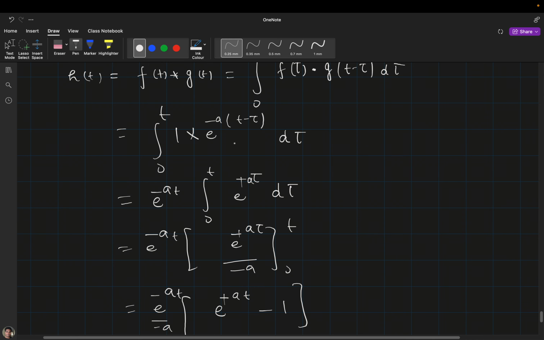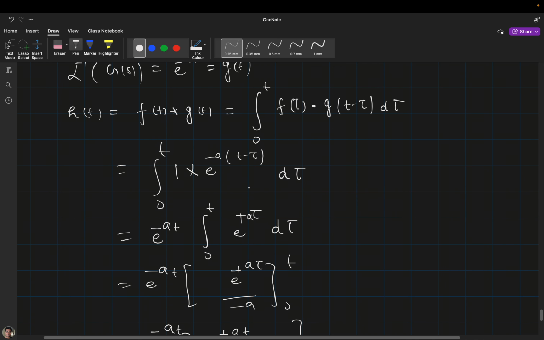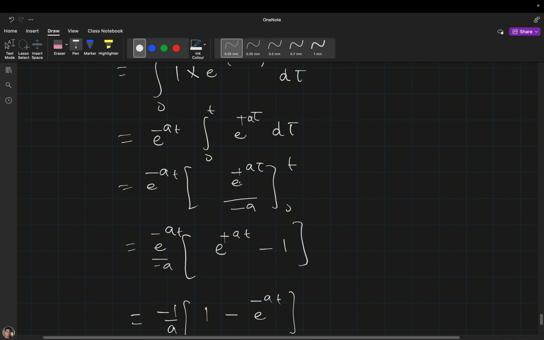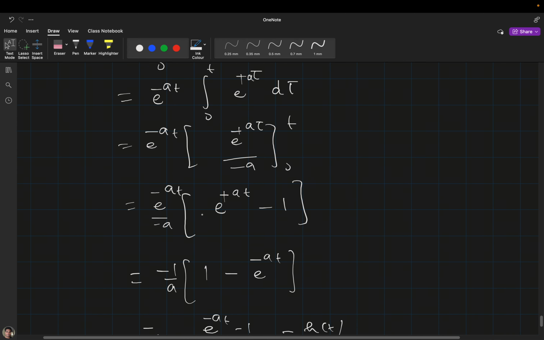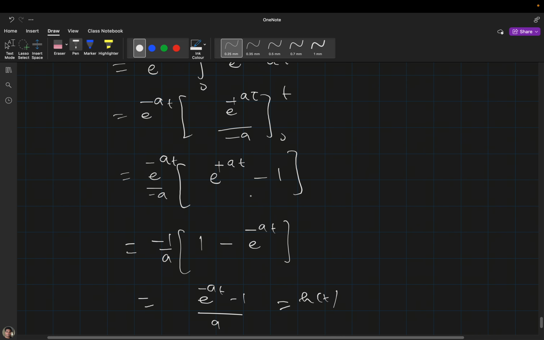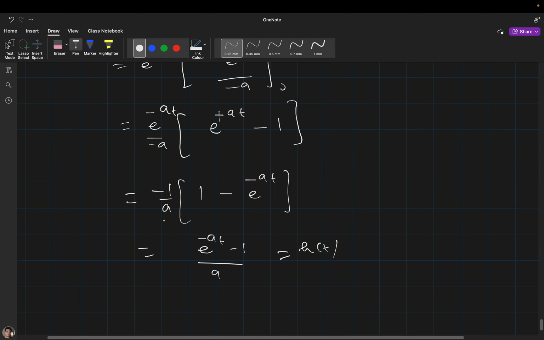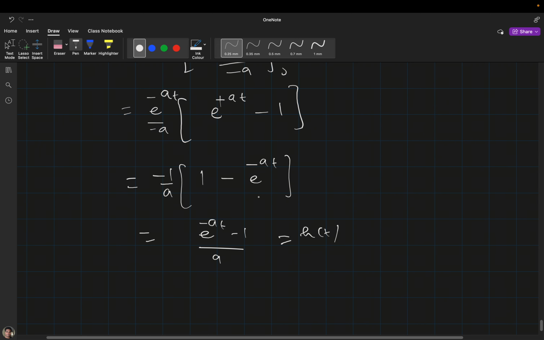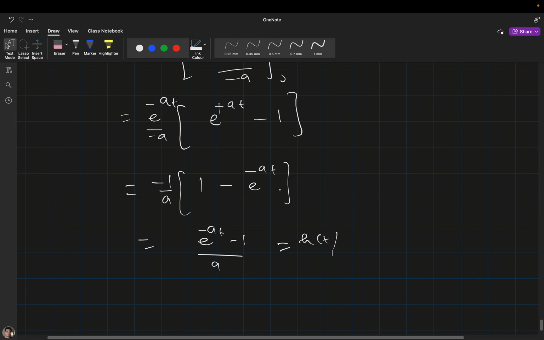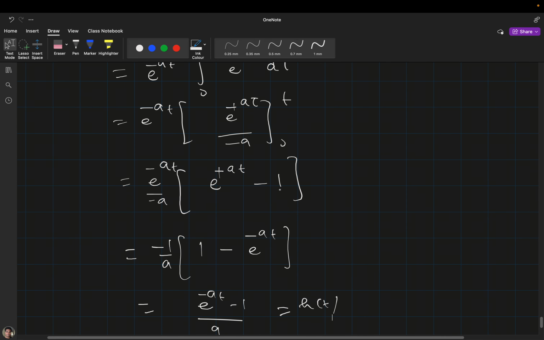That is minus at plus a tau, minus at e raised to the power a tau. Yes, it's correct. So this is the h(t), you can see it.